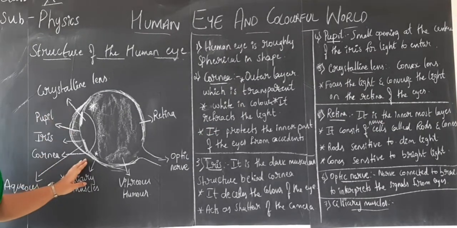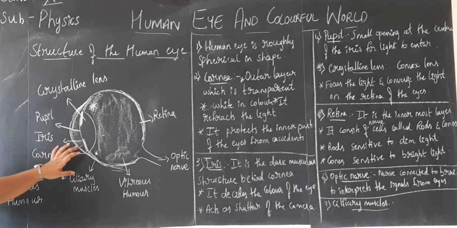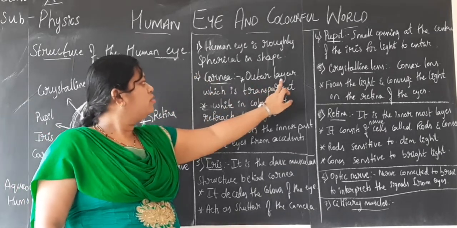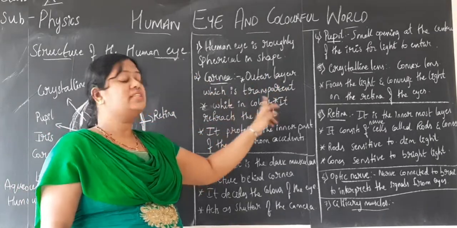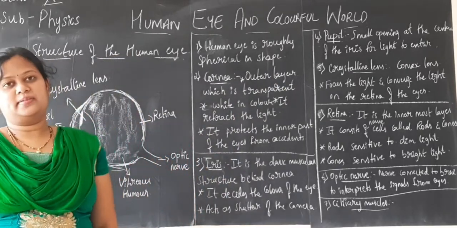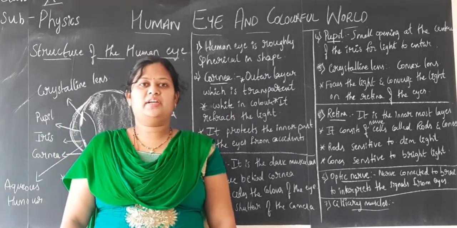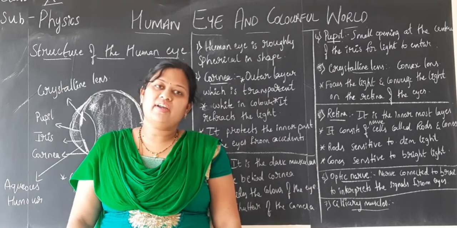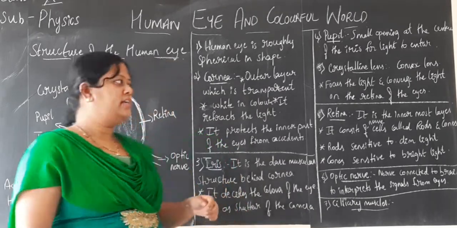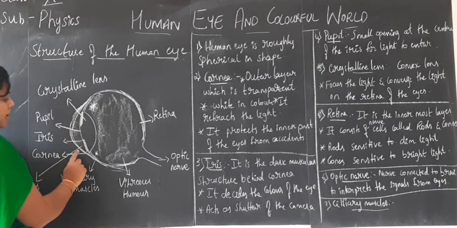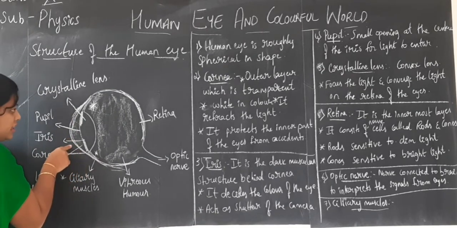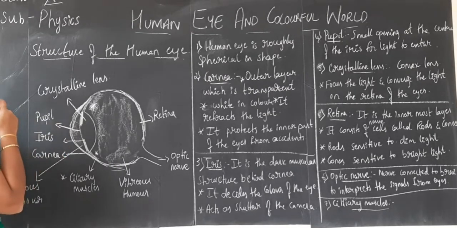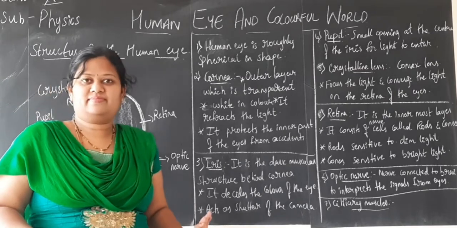As you can see here in the picture, children, the front bulged part of the eye is called the cornea. The cornea is the outermost layer of the eye, which is transparent. Why do you think it is transparent? Because it is the part of the eye which allows light to enter. So the cornea forms the front bulged part of the eye, which is transparent as well, and it allows light to pass through it.